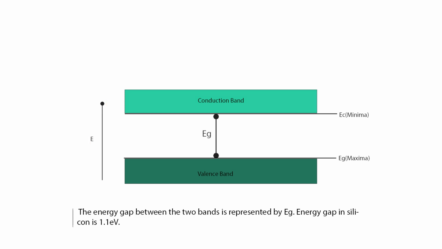The energy gap between the two bands is represented by Eg. Energy gap in silicon is 1.1 eV.